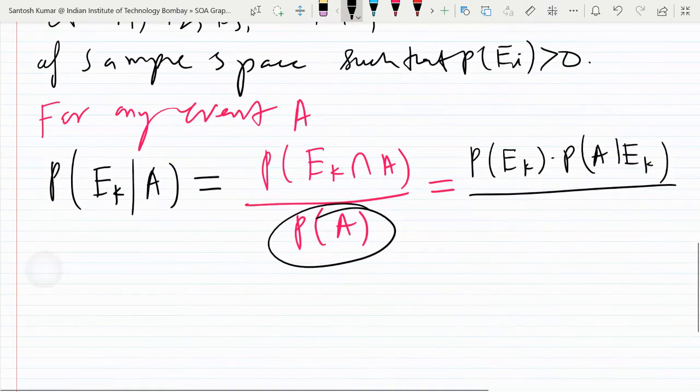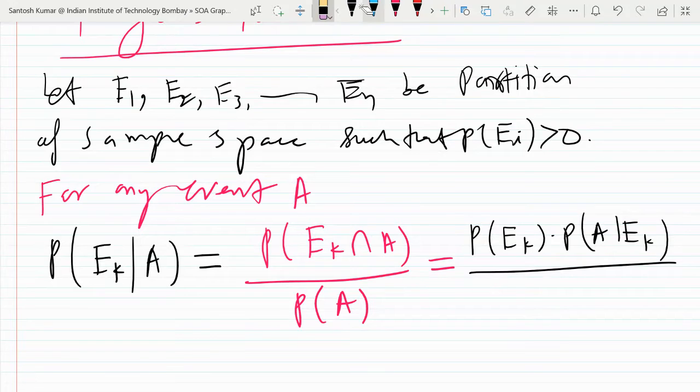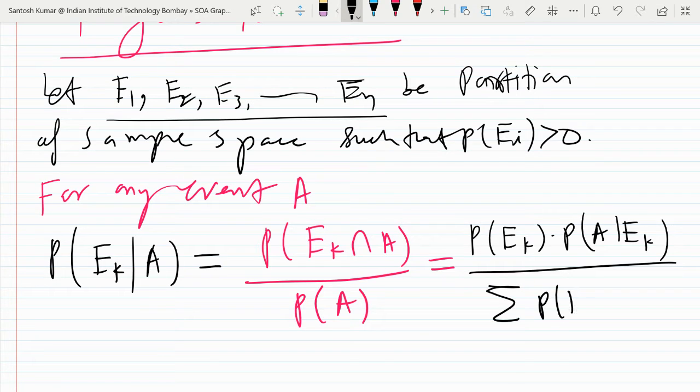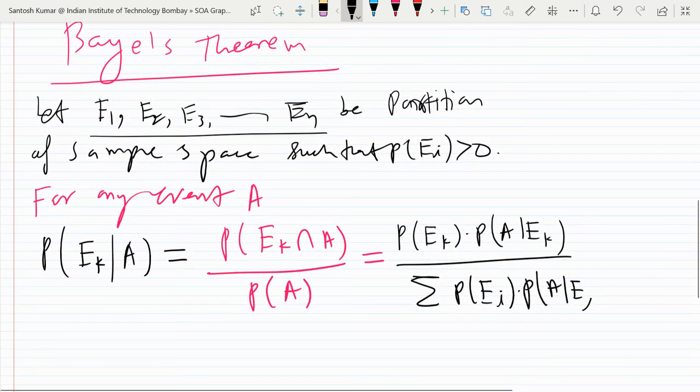So in the denominator you have P(A) only, and we have the partition. We are interested in finding the probability of Ek given A. So you can write the denominator as it is: the sum of probability of Ei into probability of A given Ei, i from 1 to n. So this is the formula.